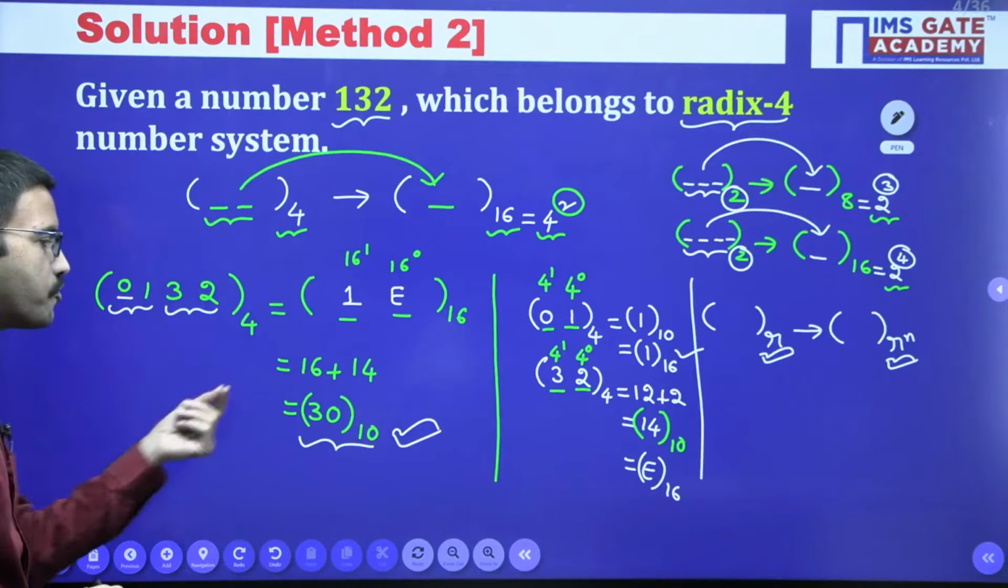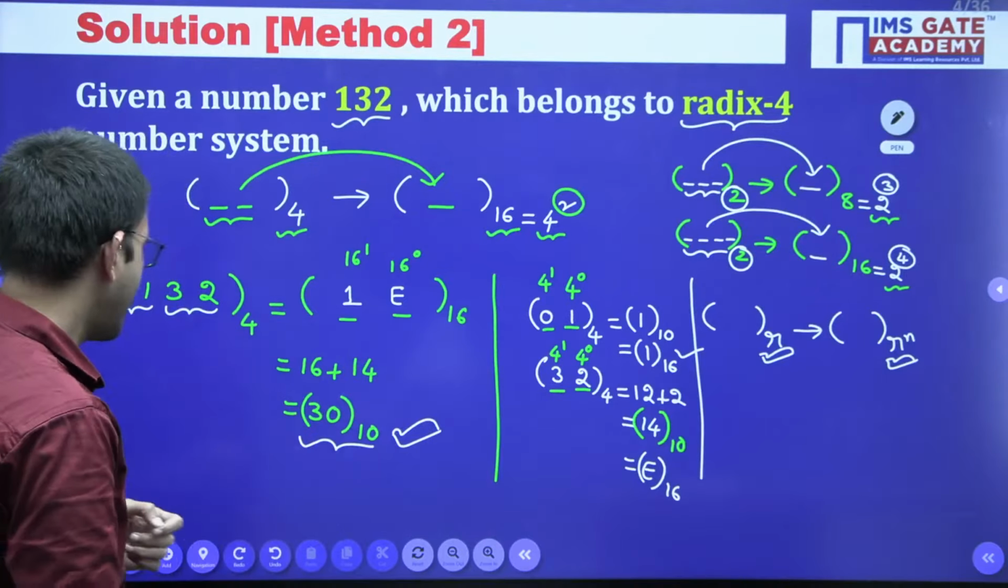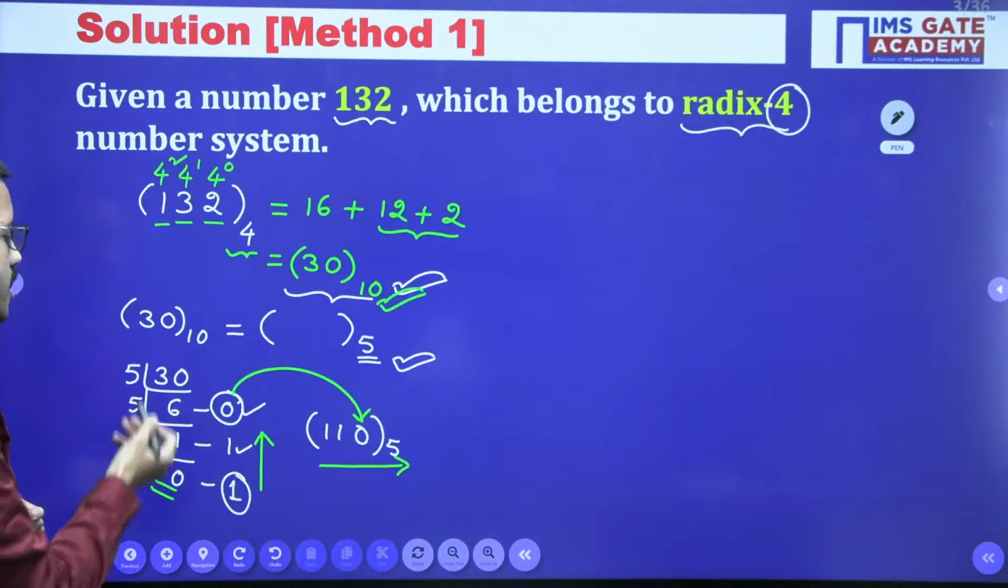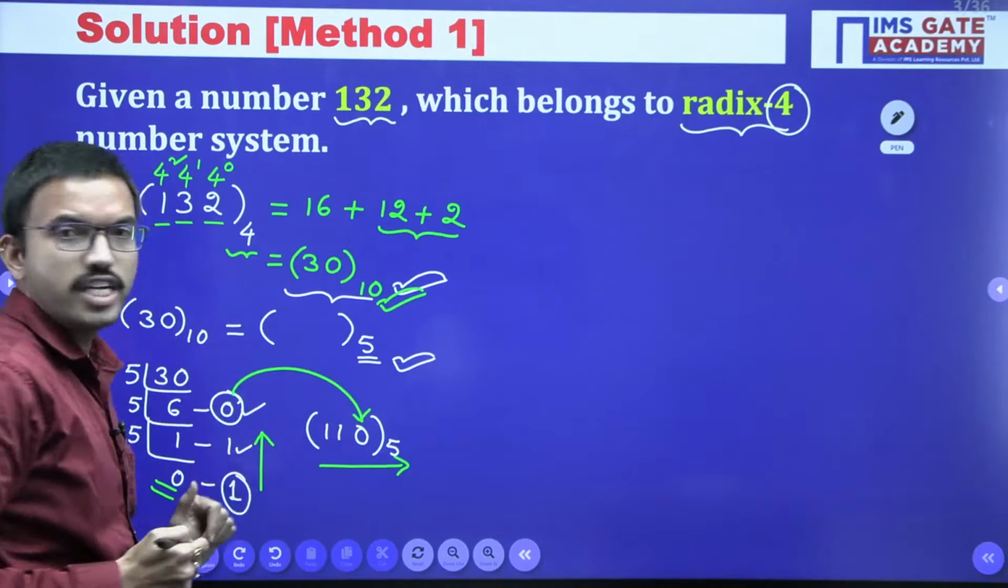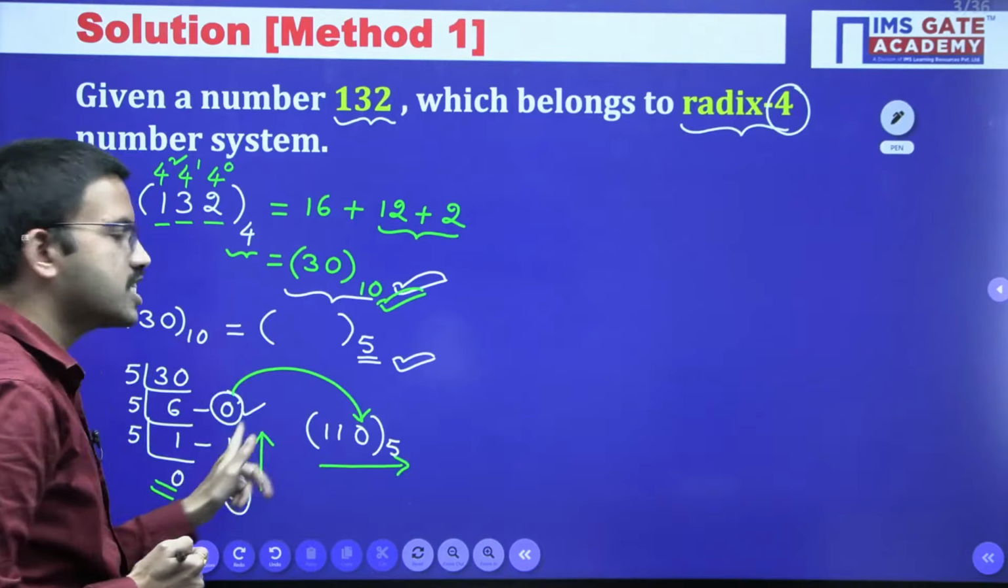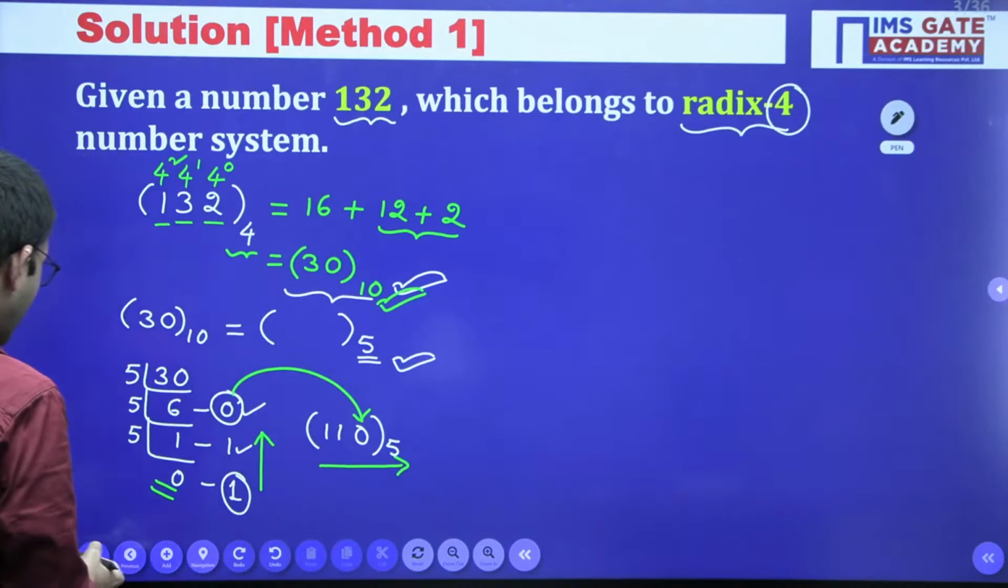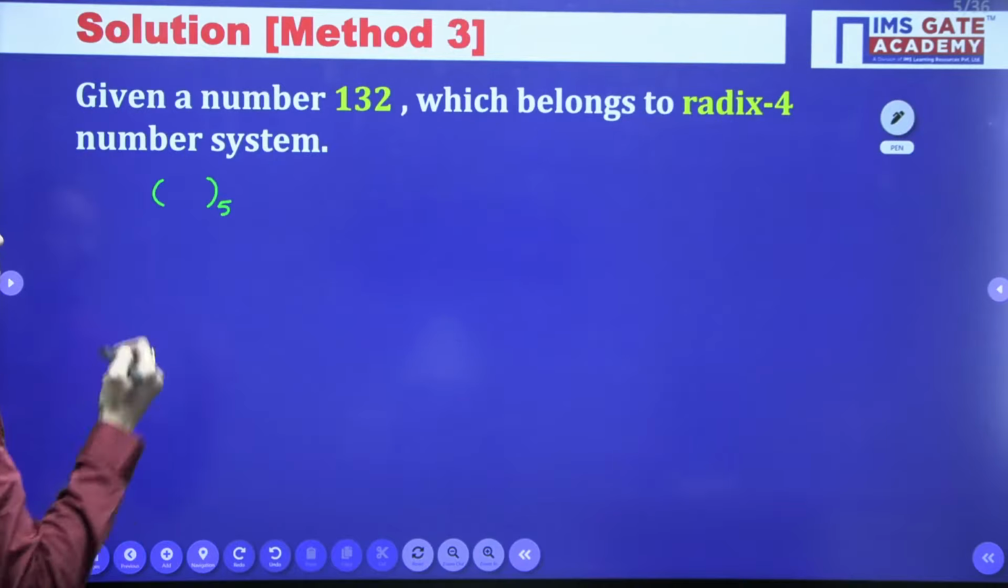Now from here, how to write? After getting 30 you can do repeated division, right? With this method you get the equivalent number. But even without doing this, how easily you can write it, I am giving here in the third method.